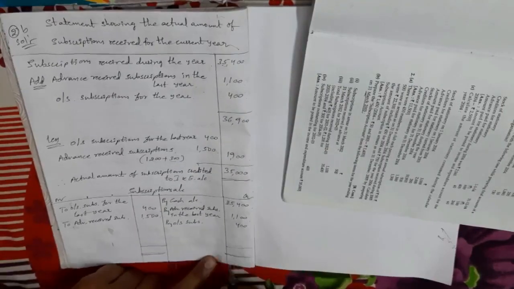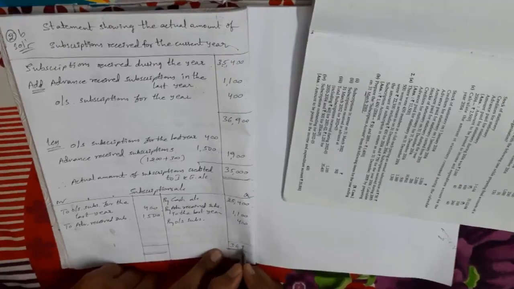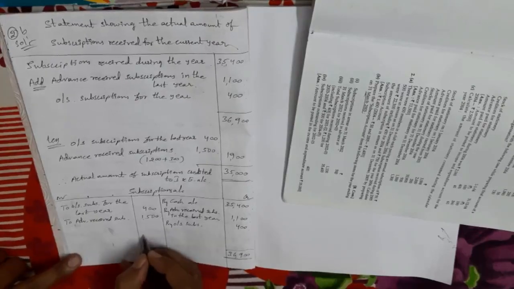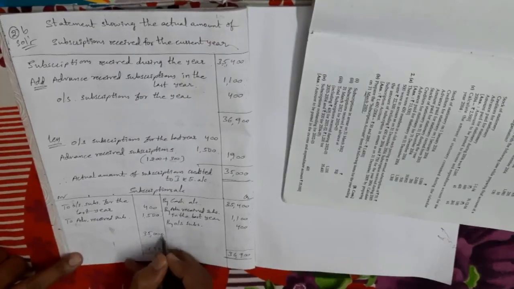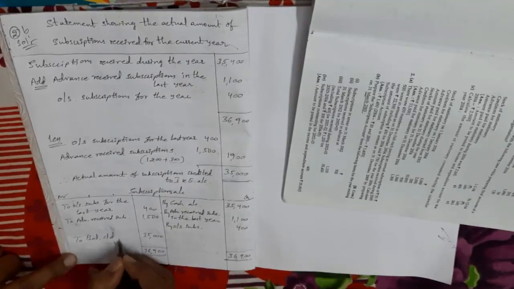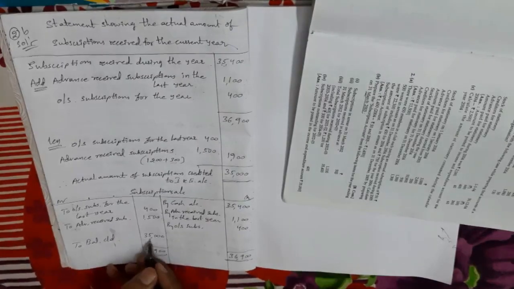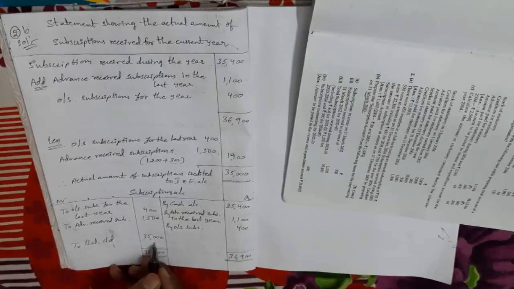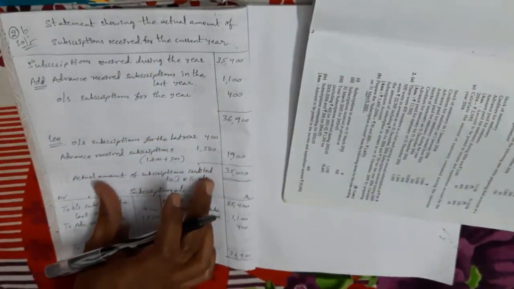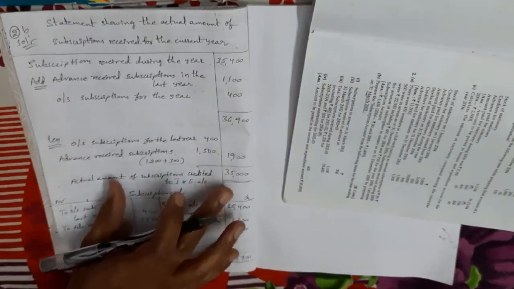Now close the account, you get the same balance. Credit side total is more, so credit side total minus debit side total, we get the balance 35,000. This is the balance amount which comes on the income and expenditure account credit side. So my dears, from the exam point of view, this is not important. Only the calculation of the actual amount of subscription which is credited to income and expenditure account is important.